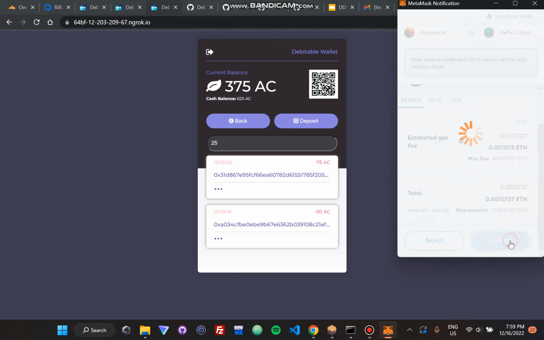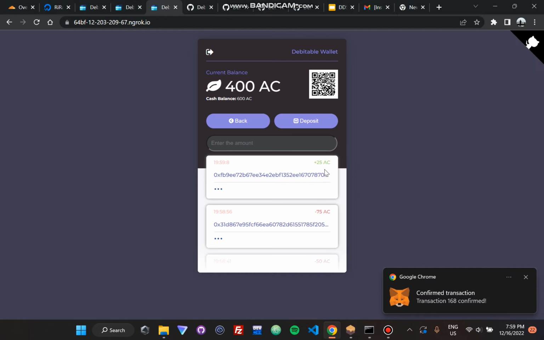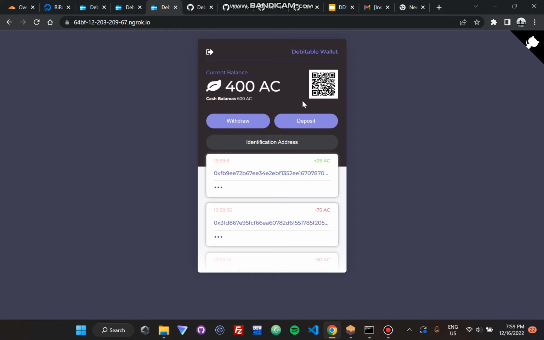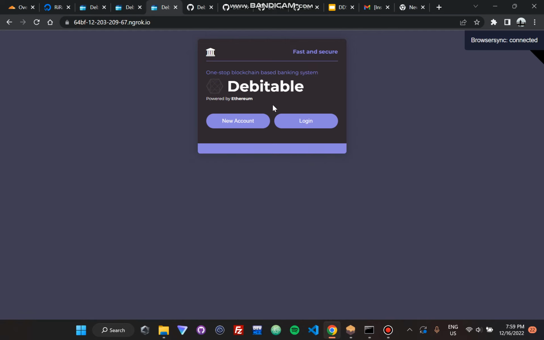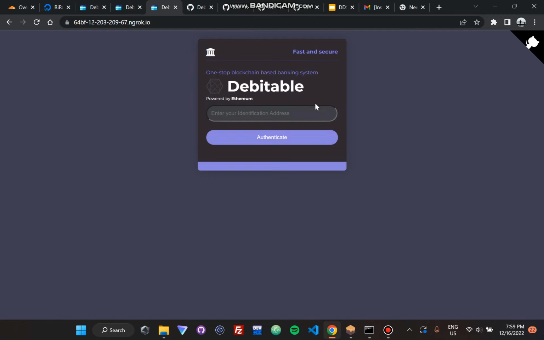Once again, I'm using the MetaMask wallet to do the transaction request. You can see 25 was added, what time, and what the transaction hash was. You can go back and copy the identification address. You can sign out, and as you can see, powered by Ethereum, processing connected shows it's connected to MetaMask. So you can just log in once again.